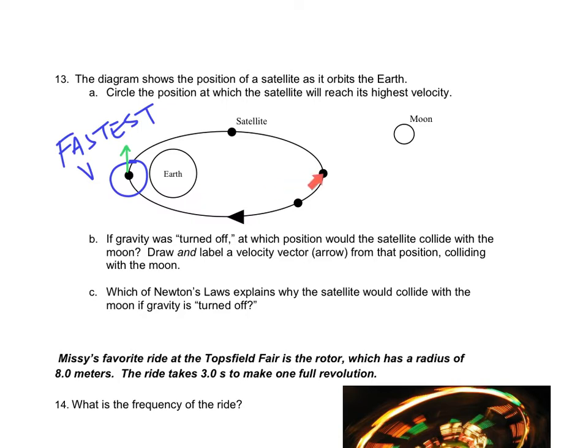If I was looking at this one right here, then if gravity was turned off, it's going to move in that direction. That one would not collide with the moon. If I was looking at the one next to that one, if gravity was turned off there, it would fly in some diagonal direction. That one would not collide with the moon. The only one that would collide with the moon was this one here on top. It's going to travel in a straight linear direction, and if I continue that arrow, it will eventually collide with the moon. Okay? So it would not be this one, it would not be this one, it would not be this one. It would be that one at the very top.